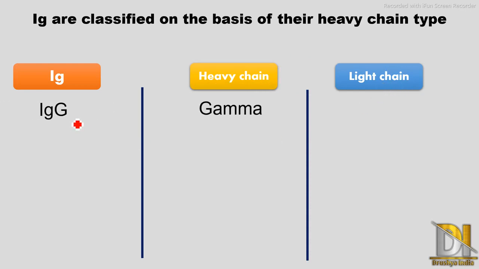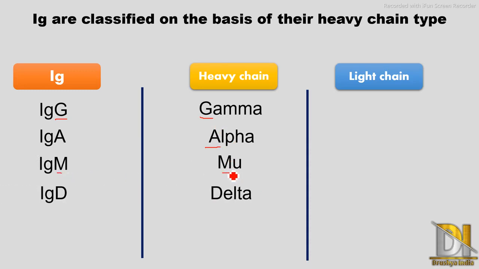First antibody comes IgG and its heavy chain is gamma, so first letter of gamma, and therefore it is named IgG. Then next comes IgA, so A for alpha, then IgM, M for mu, then IgD, D for delta.